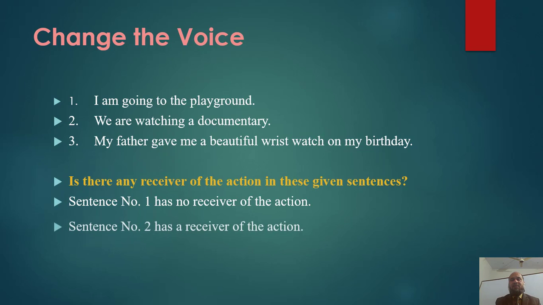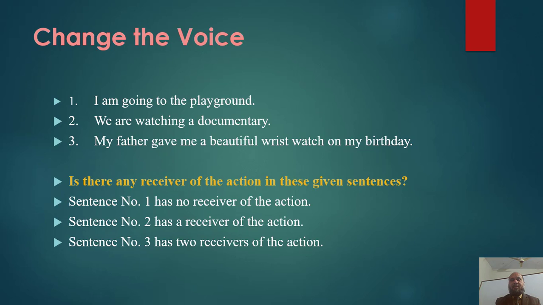Sentence number 2 has one object. A documentary is the receiver of the action watching. We are watching a documentary. In sentence number 3, there are two objects. Me is the receiver of the action and a beautiful wristwatch is the receiver of the action gave. So we can conclude we can change the voice of the verb having an object or objects, and this type of verb is called transitive verb.